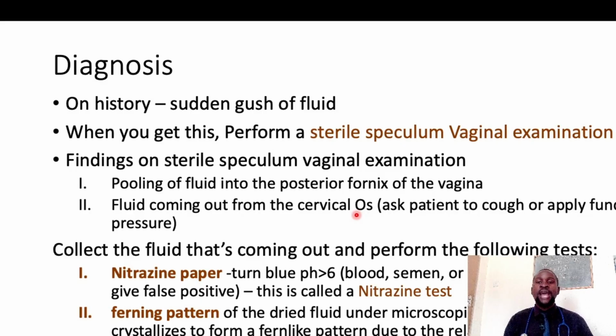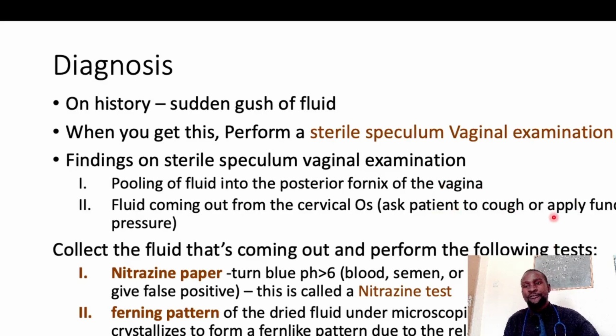What maneuvers can you do? You can ask the patient to cough. When the patient coughs, it's like they perform a Valsalva maneuver. Let the patient cough, they increase intra-abdominal pressure, that is going to force the fluid to come out. And once they cough, you may be able to see some fluid trickling from the external os of the cervix.